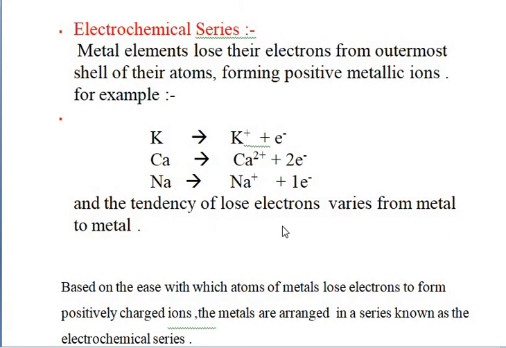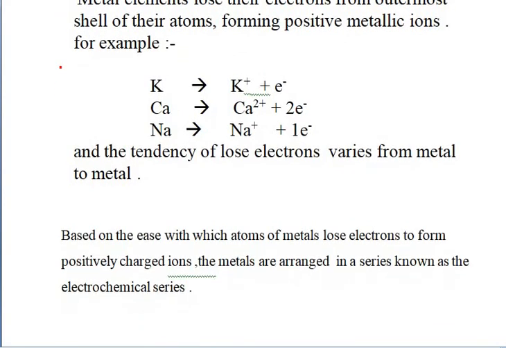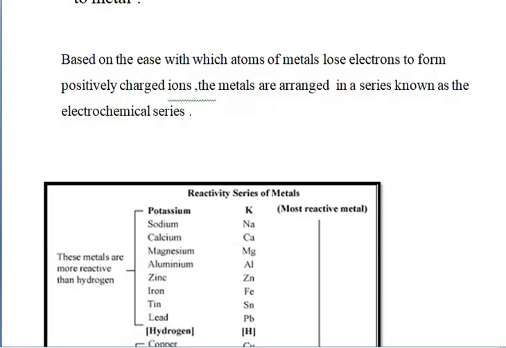Okay, and that tendency of metals of losing their electrons varies from one metal to the other. For example, potassium can lose only one electron, but calcium can lose two electrons. So it depends on the metal how they are losing the electrons, and on the basis of this property of losing electrons, metals are arranged in a series. That series of pattern, based on their activity of losing electrons, is known as the electrochemical series.